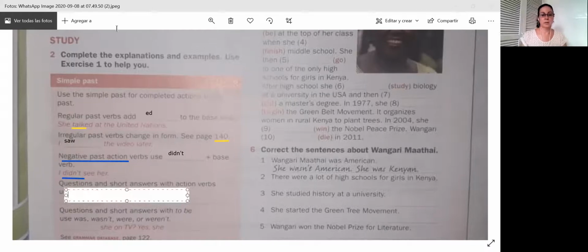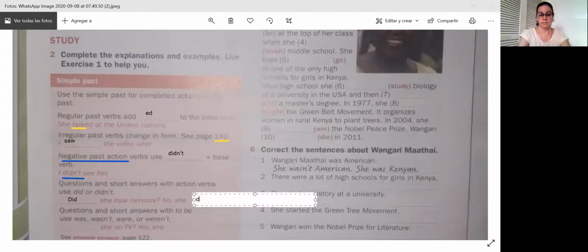Did she look nervous? Put it down here, it's too high up here. Did she look nervous? No, it's a negative form of did. So no, she, and here you put didn't. If it was yes, it would be yes, she did. But it is in negative form, no, so no, she didn't.